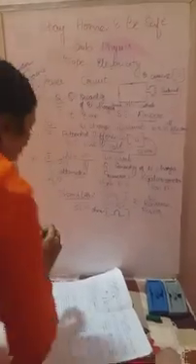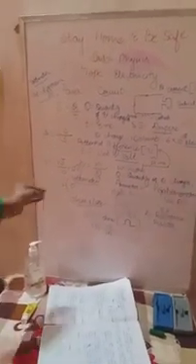This symbol is very important. That is the symbol of ohm. So what is 1 ohm here? 1 ohm means 1 volt divided by 1 ampere. So 1 ohm equals 1 volt divided by 1 ampere. This is the value of 1 ohm.